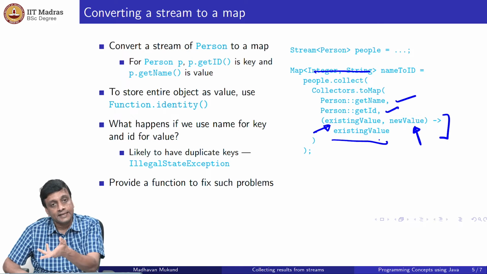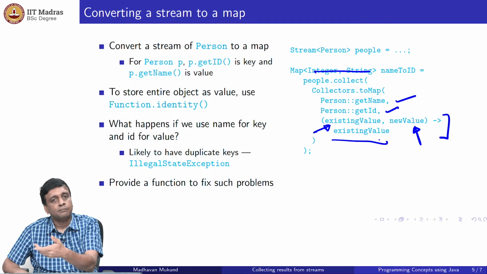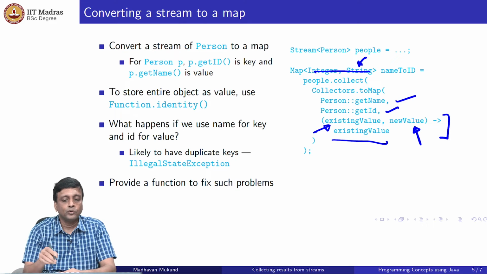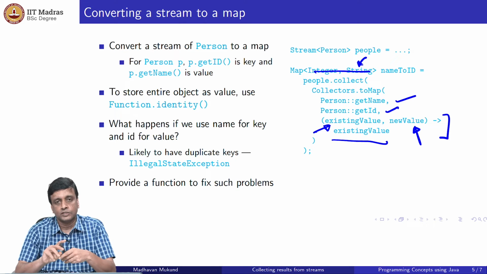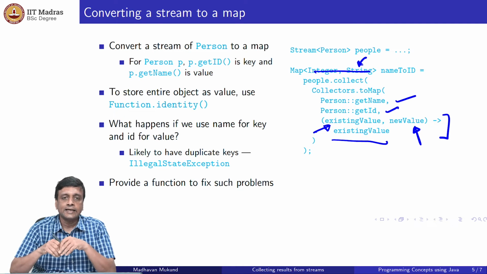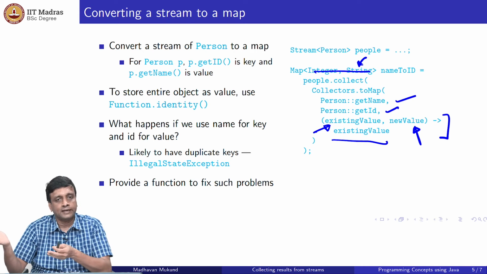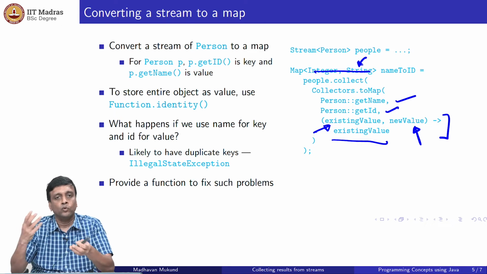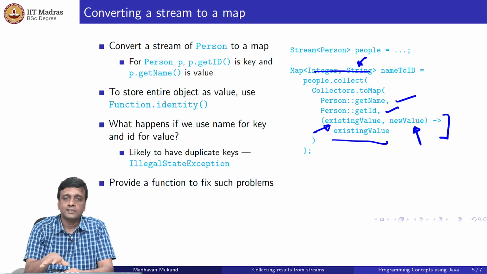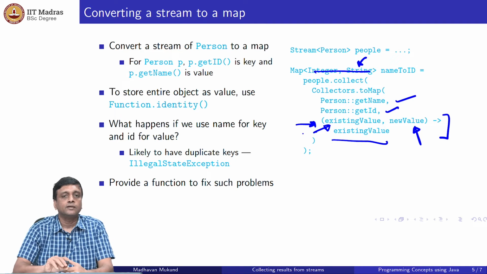Now if that something else changes the type, you might want to actually have something which creates a list of values. Then you would have to make sure that this output type is a list of integers, and when you do it for the first time, you must make sure that you give it a list of integers. So you can do different things: you can either recognize that illegal state exception and then do something else using the exception handling mechanism, or you can say that I know that this is likely to happen and I know how to handle it, so you can provide a function. So now there will be no illegal state exceptions. Everything that could have generated an illegal state exception will instead call this function, right? So you have provided a workaround within the call to create this map.